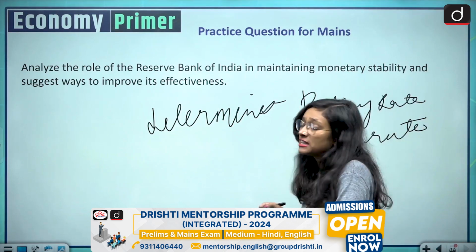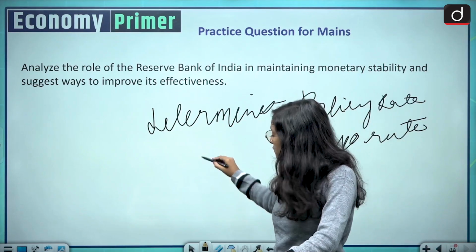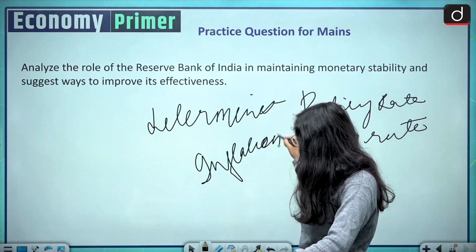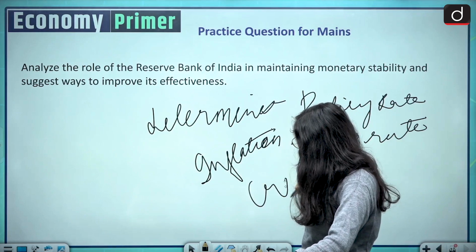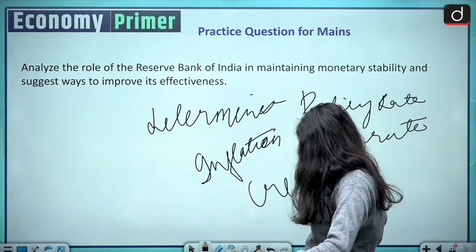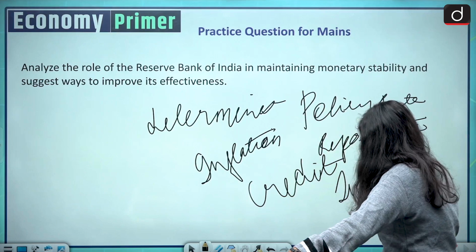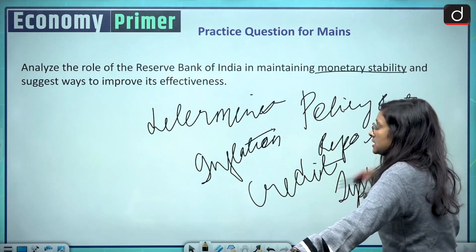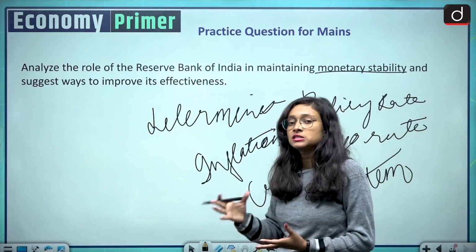It introduces various measures to control inflation in an economy. It improves the credit system. So these are the instruments that RBI uses to establish monetary stability in an economy.